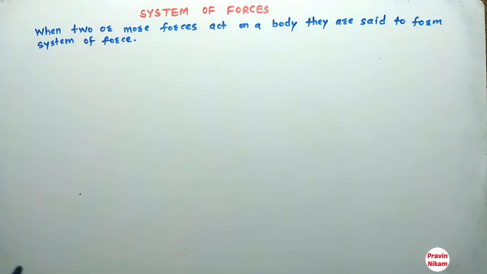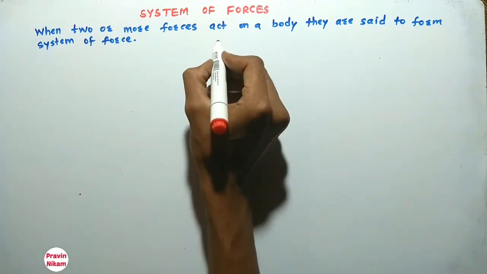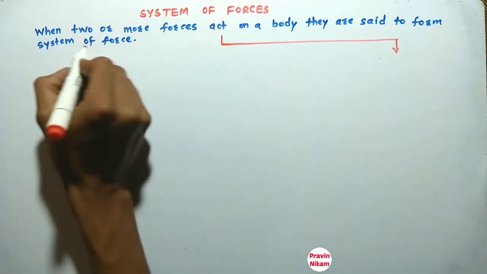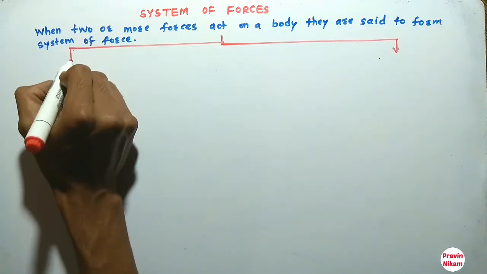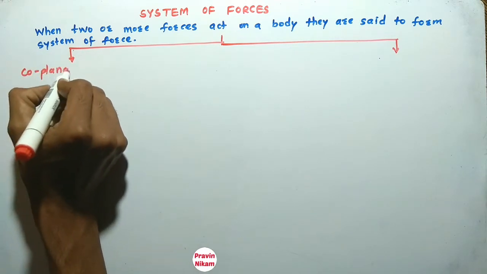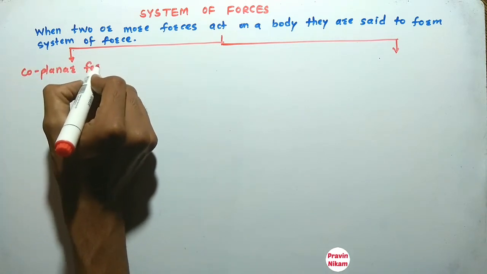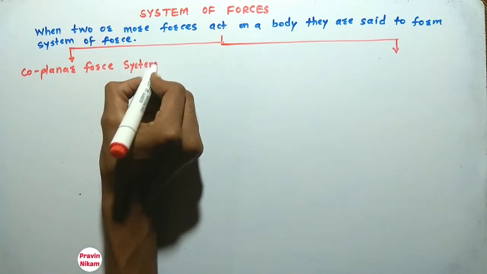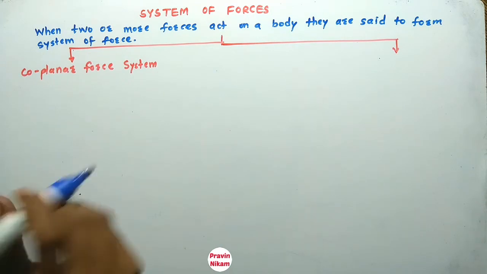So there are two systems of forces. One is a coplanar force system. So what is coplanar force system?